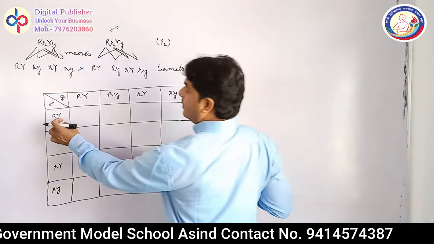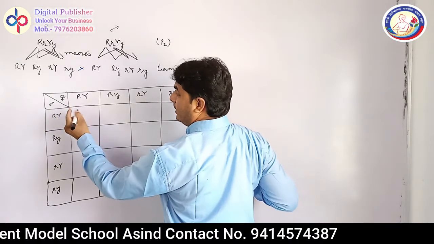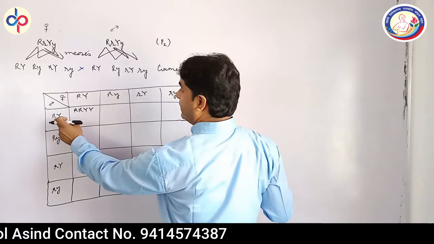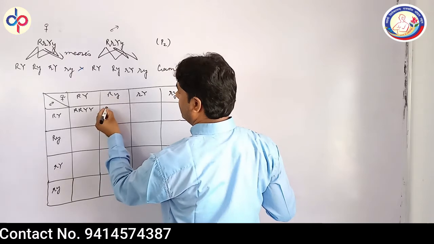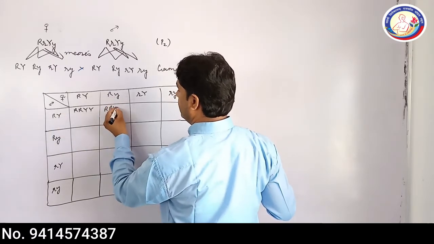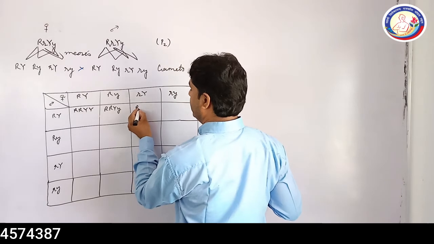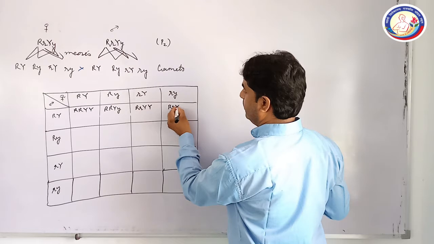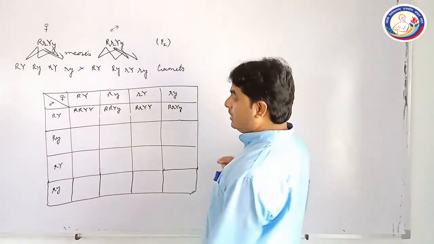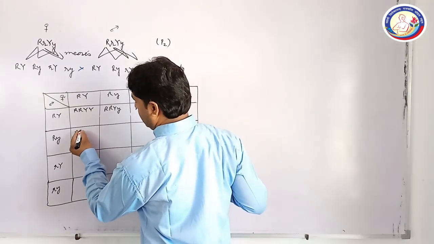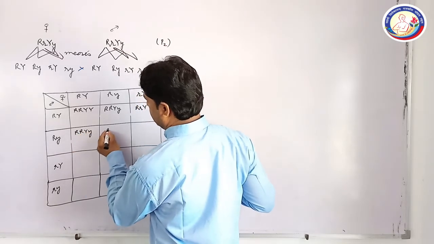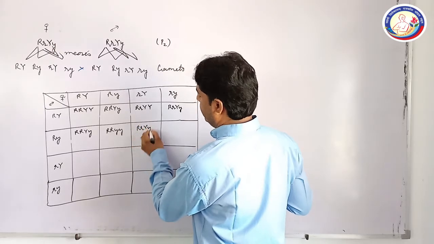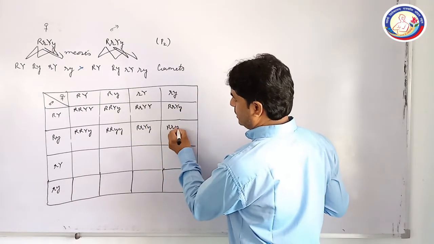First of all, when you cross this male gamete with the female, it will be capital R, capital R, capital Y, capital Y. In the second one, capital R, capital R, capital Y, capital Y, small y. This is another one, capital R, capital Y, and the next one is capital R, capital Y, small y. Similarly, you can see the next, capital R, capital Y, small y. This is capital R, small y. This is capital R, capital Y, small y, and this is capital R, small y, small y.